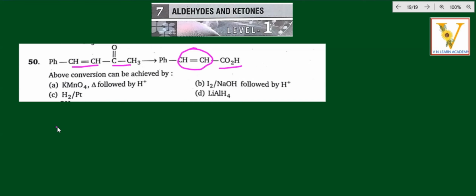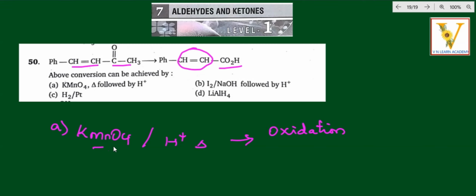See, first, option A mentions KMnO4, acidic in nature, followed by heating. This is an oxidation process. KMnO4 is a very strong oxidizing agent, so oxidation will take place. Along with the acidic medium and heating, the double bond breaks. So option A will not be the correct one.